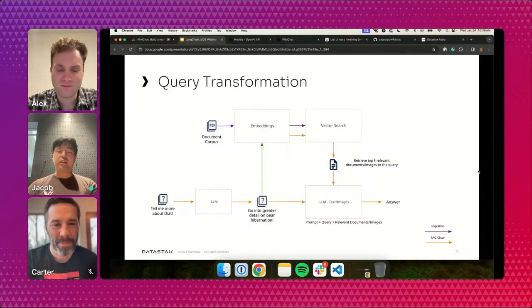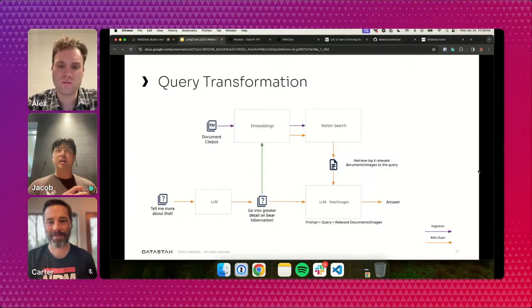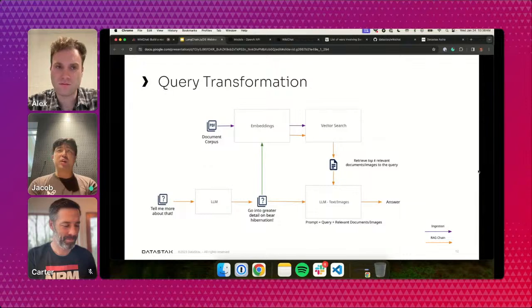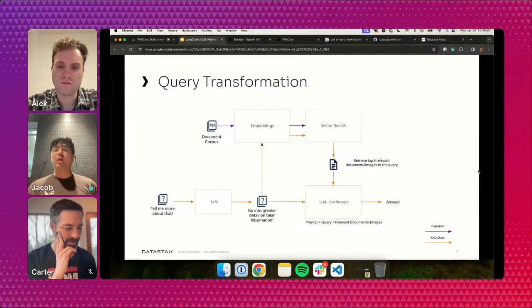And we pass that to an LLM to basically transform that initial query, taking chat history into account. So we dereference the pronouns, like "that", into something that's basically free of these pronouns and references to chat history. So instead of "tell me more about that", we would then search our vector database for "go into greater detail on bear hibernation" or something similar to that.